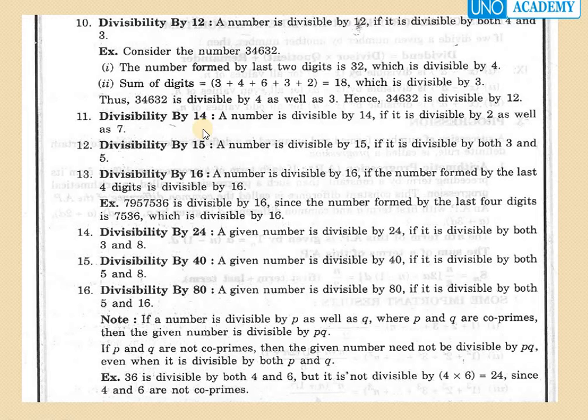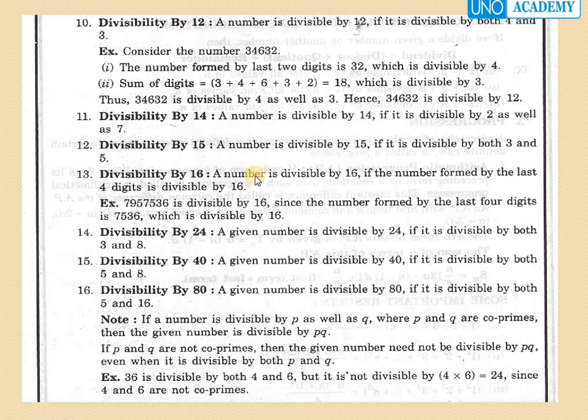Divisibility by 14. A number is divisible by 14 if it is divisible by both 2 and 7. Divisibility by 15. A number is divisible by 15 if it is divisible by both 3 and 5. Divisibility by 16.